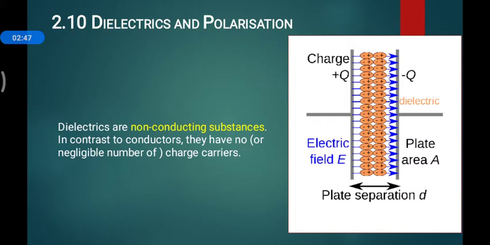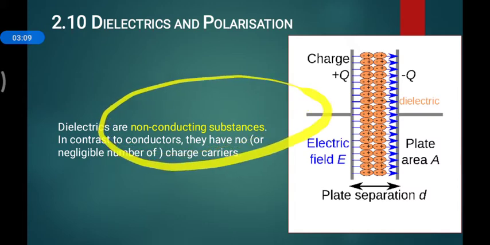Because they don't have any free charge. Metals have free electrons in the outer orbits, which are free to move, so they are responsible for the conductivity of electricity. We already saw that in 11th standard. Those that are not conducting in nature are used as dielectric materials.